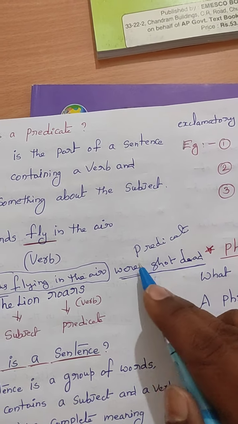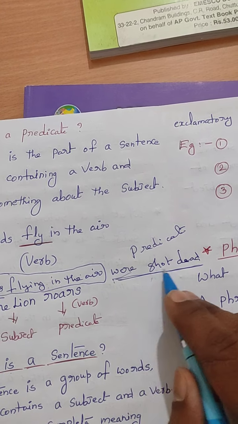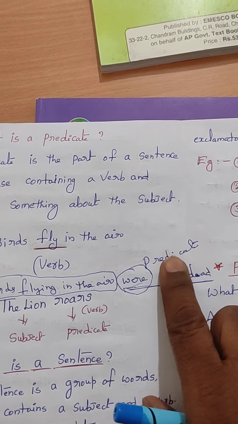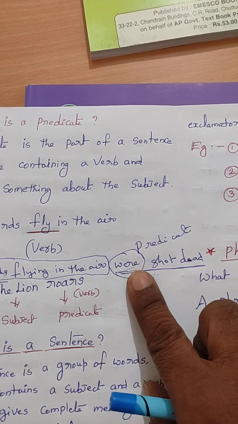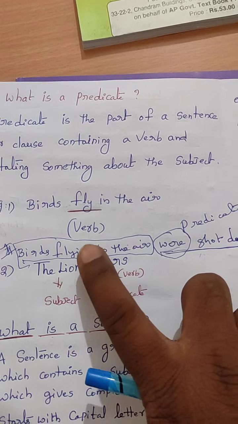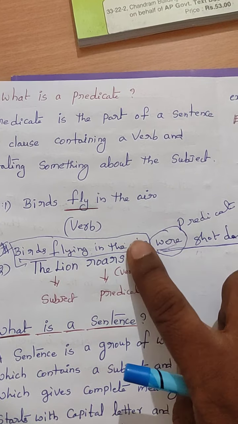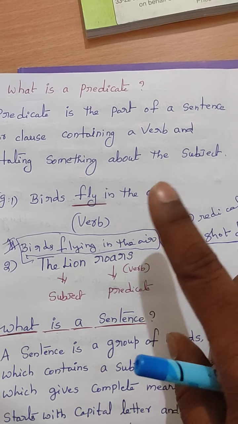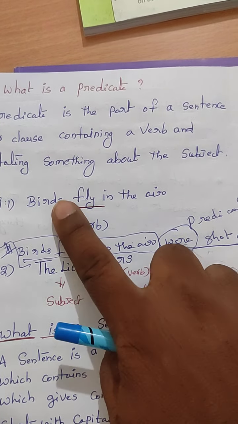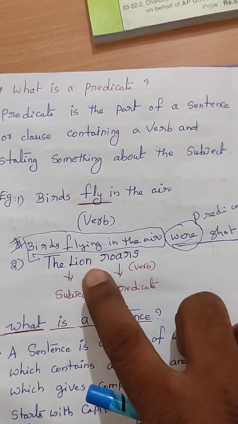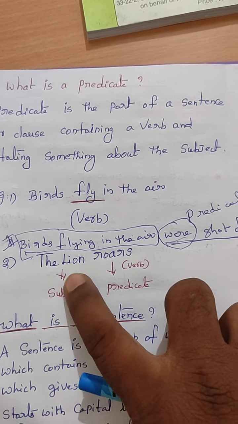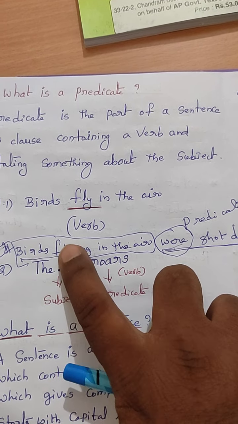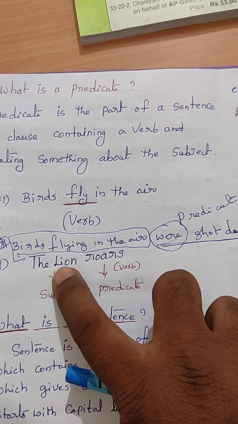See, as per the rule, predicate contains a verb. Here it is were shot dead. Were, yes, it is a verb. According to the rule, predicate contains a verb. Okay, children, this is the way of finding subject and predicate. See, children, subject means what we are going to talk about. It may be either a single word or a group of words. Here, the lion roars. Here again the subject is a single word. It is unlike the previous one. Here only one lion, the lion.